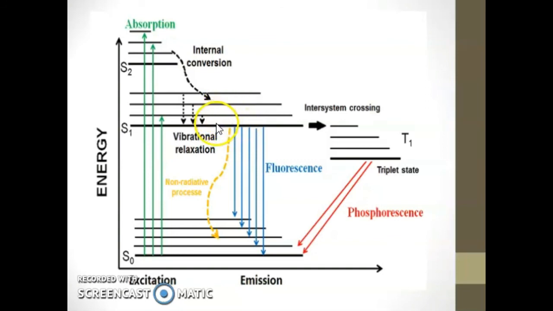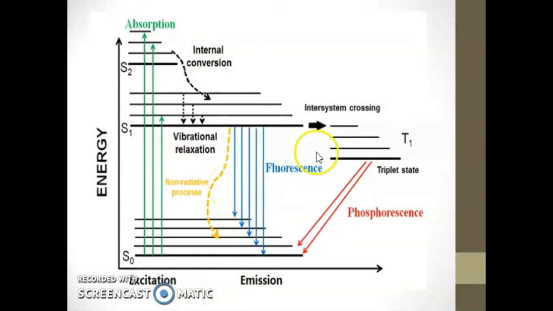Then they may undergo a non-radiative transition with or without spin change. With spin change involves intersystem crossing. Without spin change involves internal conversion, vibrational cascade, etc.